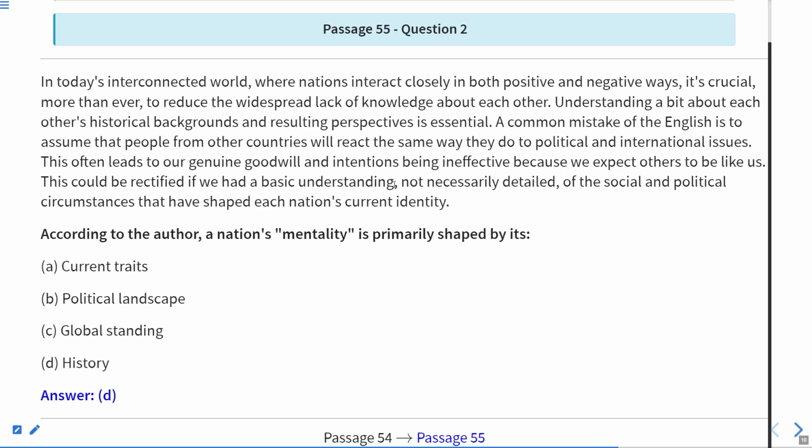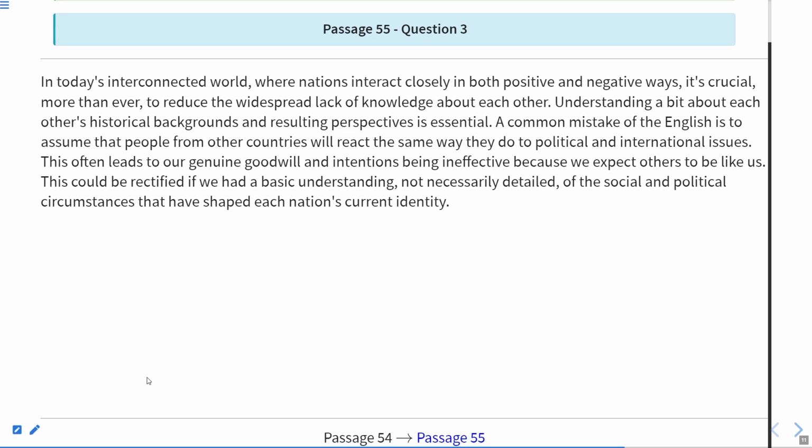Why so? Because if we talk about this, this could be rectified if we have basic understanding, not necessarily detailed, of the social and political. Now, social and political, it makes history. So it should be D. Answer is D, the correct answer according to the last line. Now, let us move to the next question.